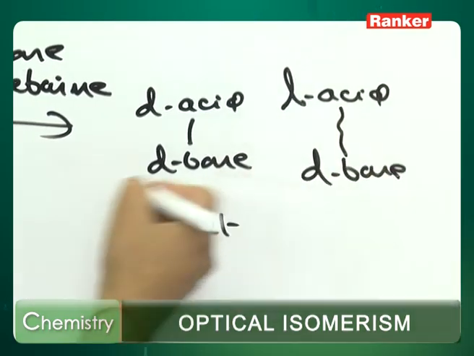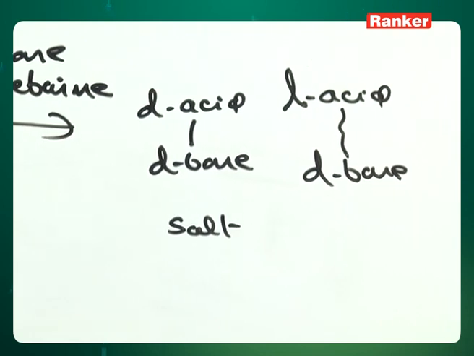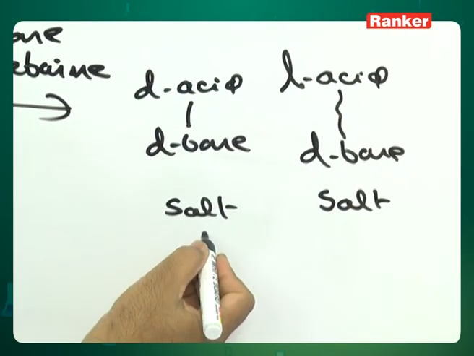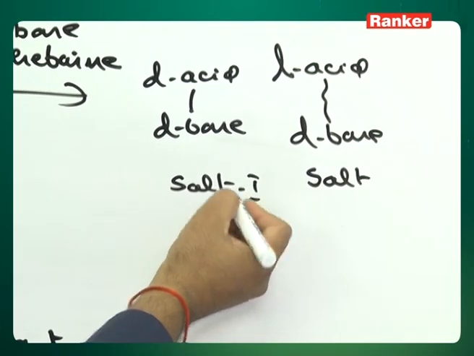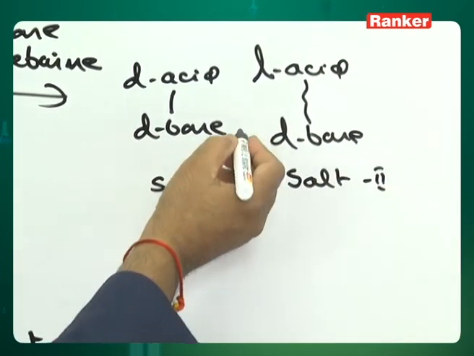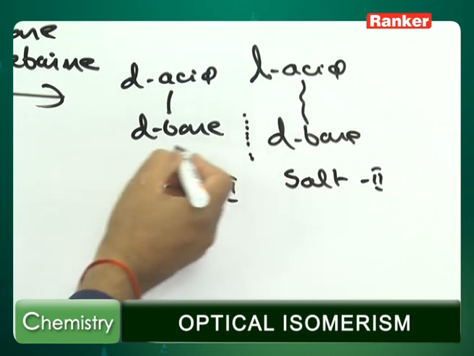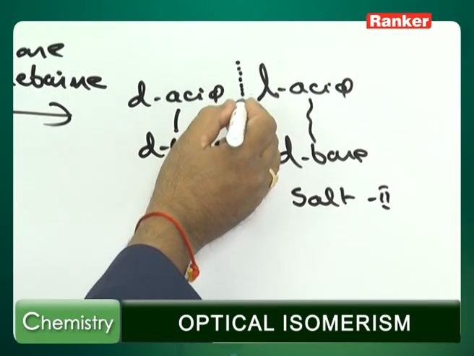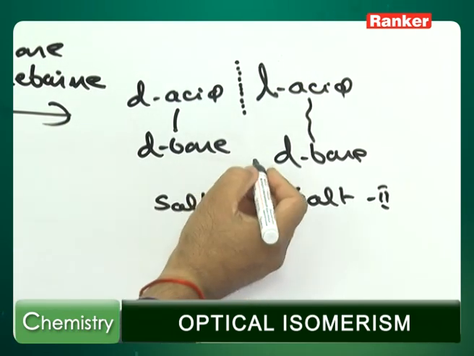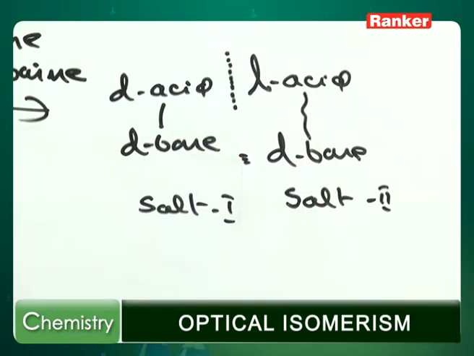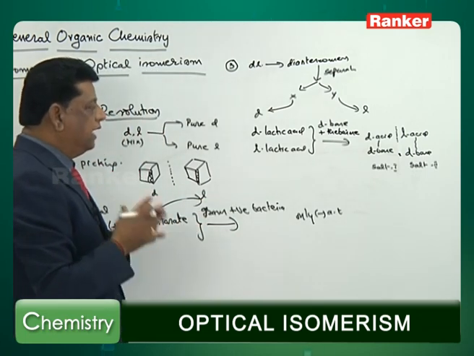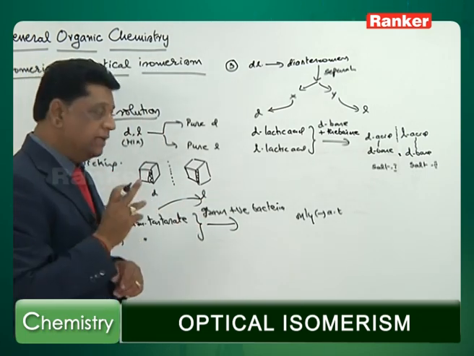Now if you carefully examine these two salts, salt 1 and salt 2, the salt 1 is not totally a mirror image. Half the part is mirror image, half the part is the same. In the other salt, the upper half is a mirror image, the lower half is the same, the D base. So the relationship between salt 1 and salt 2 is that they are diastereomers.